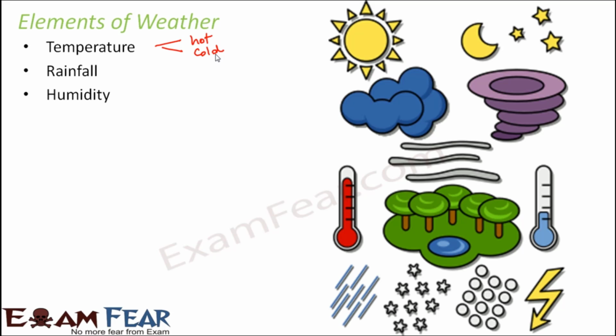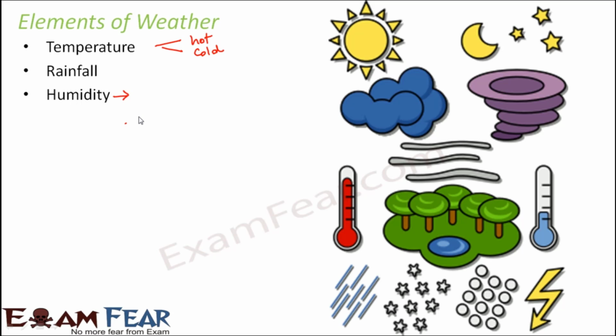The third element of weather is humidity. Now you see, what is humidity? First of all, humidity is nothing but the amount of moisture present in the air. So what is this moisture? Have you ever felt that after heavy rainfall, sometimes the environment becomes very humid? I mean, you feel sweaty kind of thing on your skin. So what is this? This is nothing but presence of moisture or water, either in the form of liquid droplets, or in the form of water vapor in the atmosphere.